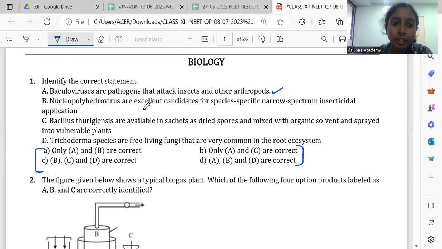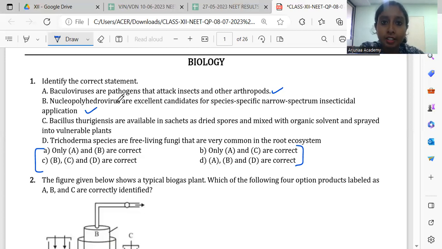Then nucleopolyhedroviruses are excellent candidates for species-specific narrow spectrum insecticidal application. Yes, this is also a correct statement because nucleopolyhedrovirus includes the group of baculovirus. Right? So nucleopolyhedrovirus is a whole family and one example is baculovirus. And they are species specific.